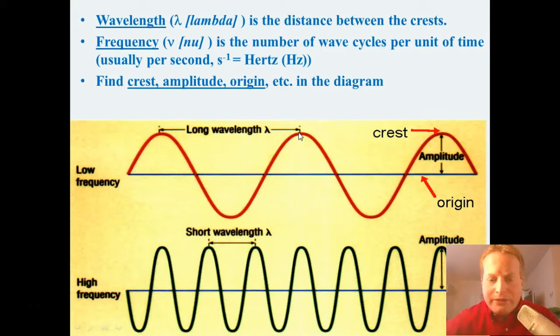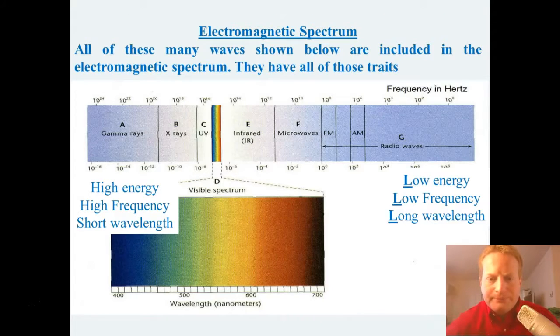And you can see a very big difference here. This wave has a short wavelength. This has a longer wavelength. This has a high frequency. There's a lot more waves here for the same section. And this is a lower frequency. There are much fewer waves passing per given amount of time. And so again, that frequency is in hertz. So a lot more hertz here, a lot fewer hertz there. And like we said, the crest is the crown.